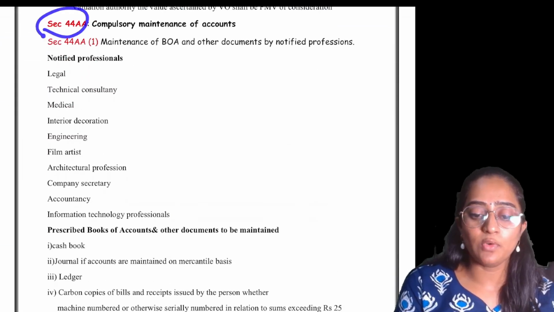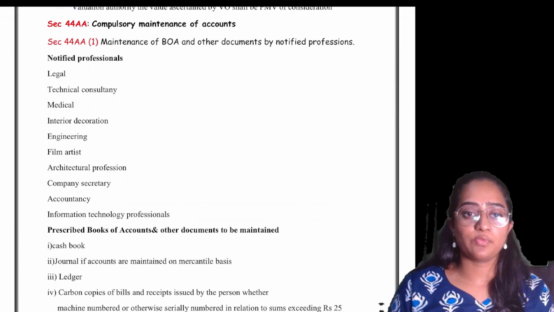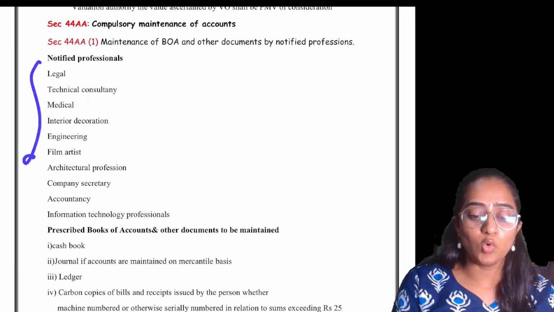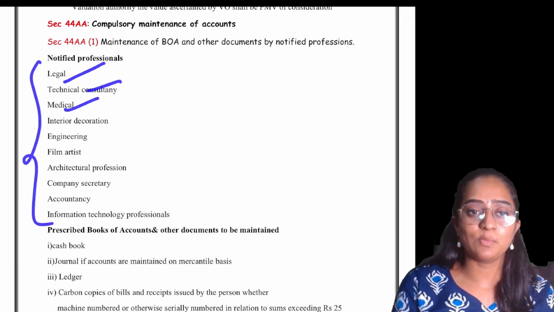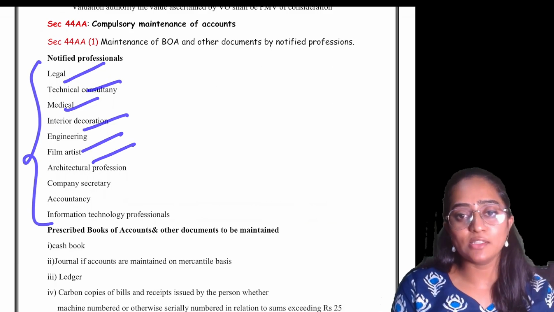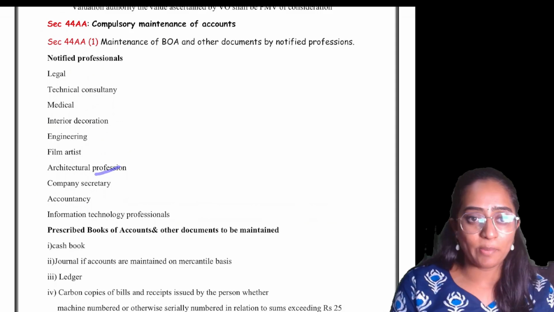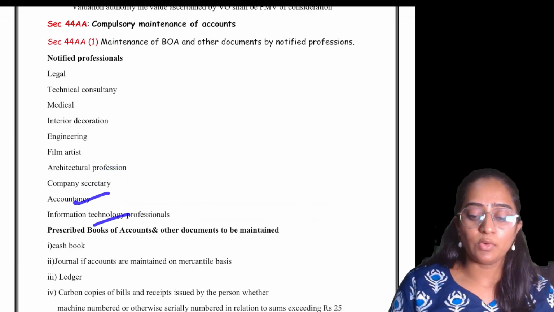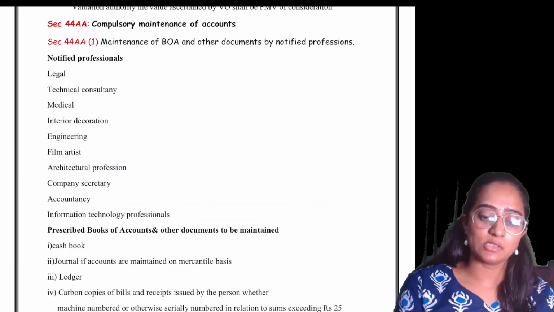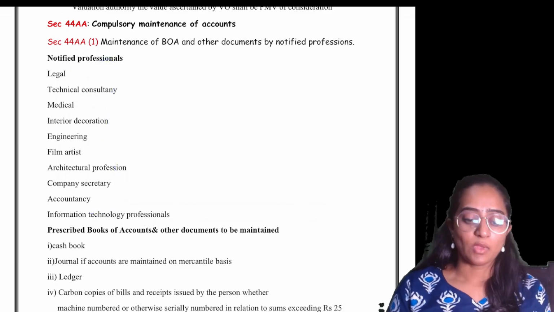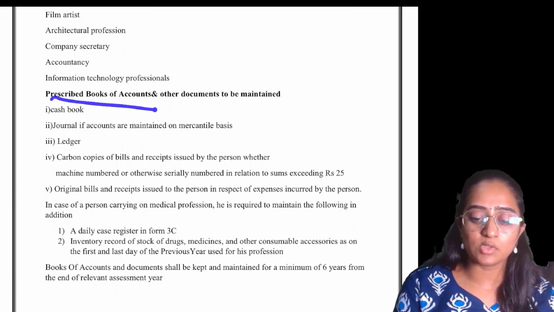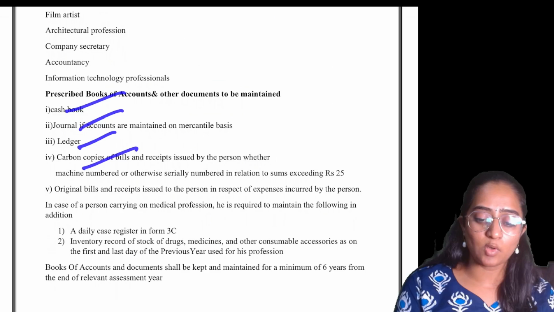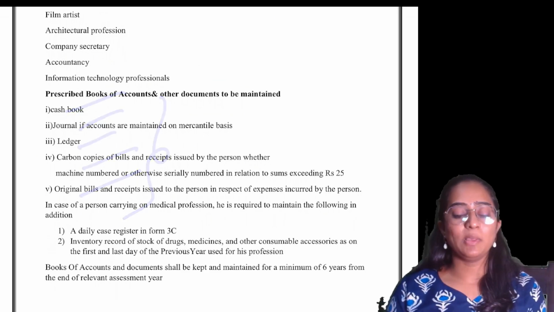Next, Section 44AA speaks about compulsory maintenance of books of accounts. Who shall maintain them? Notified professionals, that is legal, technical services, medical, interior decoration, engineering, film artist, architectural profession, company secretary, accountancy, information technology professionals. All these people would be considered for the purpose of maintenance of books of accounts. The prescribed books of accounts or other documents to be maintained are cash book, journal, ledger, carbon copies, original copies.